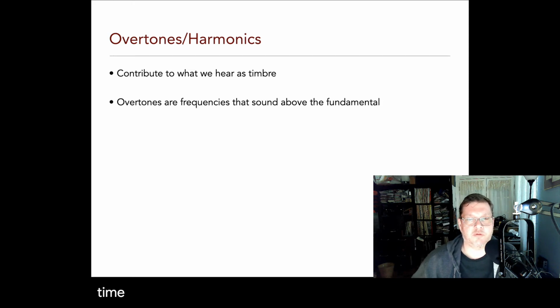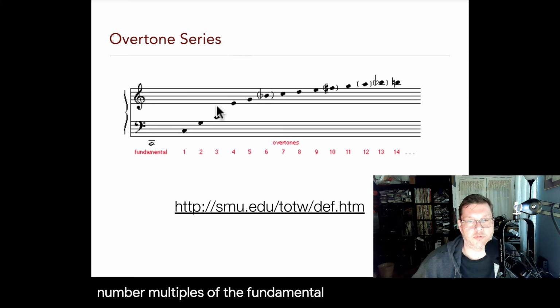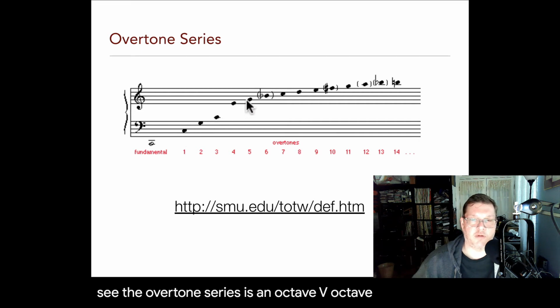So overtones are frequencies that sound above the fundamental, and harmonics are overtones at whole number multiples of the fundamental. So if we have a low C, the overtone series is an octave, a fifth, octave, 3, 5, flat 7, 1, 2, 3, etc. And they get real close together when we get up high.